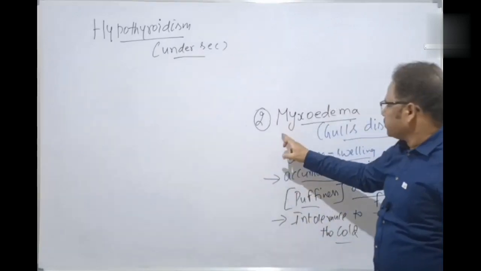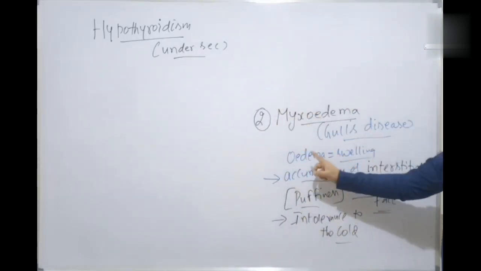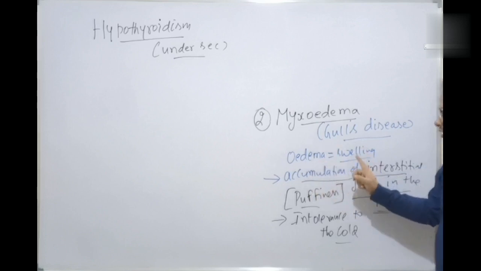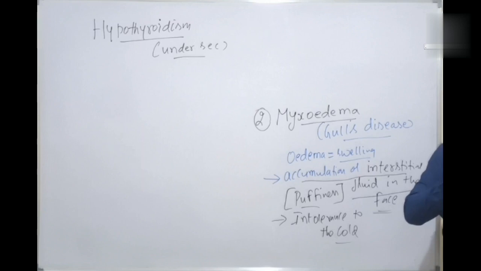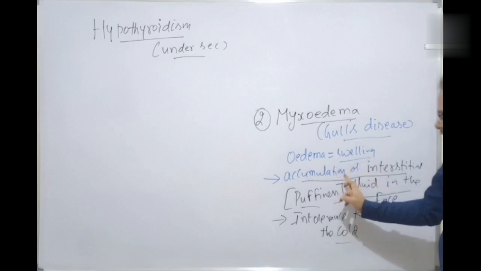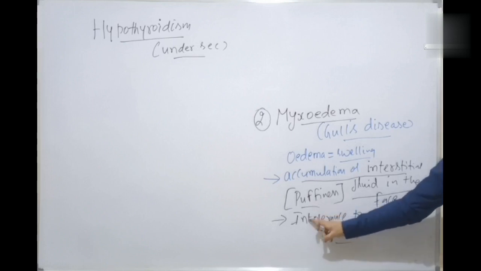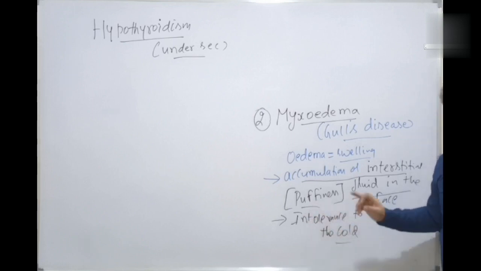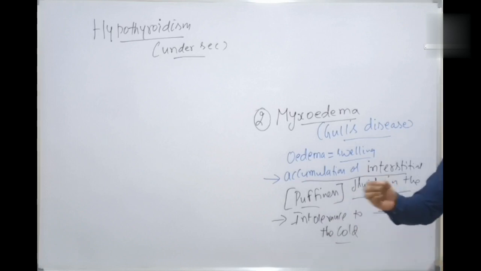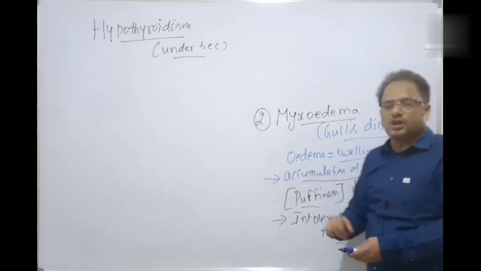So myxedema, the second manifestation of hypothyroidism, also called Gull's disease. Here edema or swelling is there. Why is there an edema or swelling? Because of the deposition, accumulation of the interstitial fluid in the face. So there is a puffiness in the face. Next one, the patient also faces severe intolerance to the cold, especially in the winters.